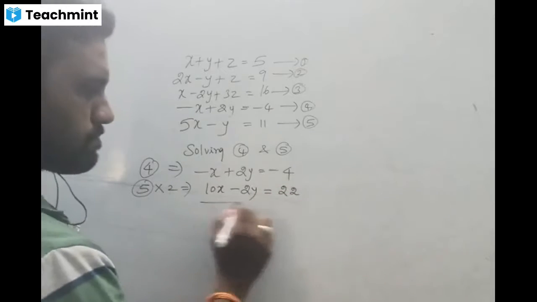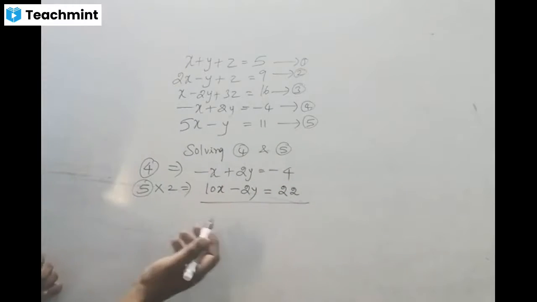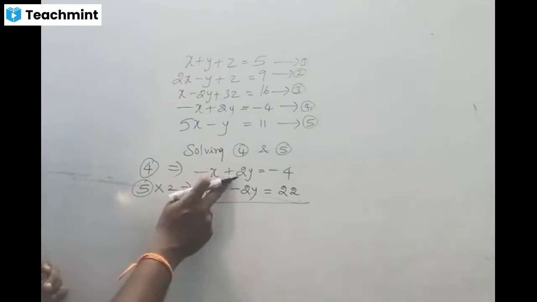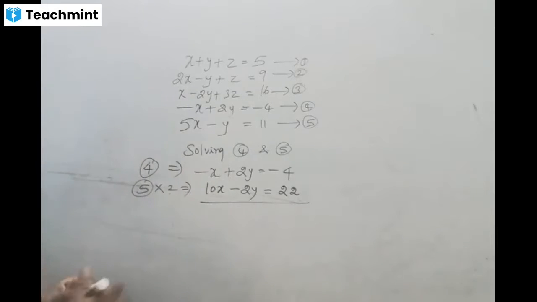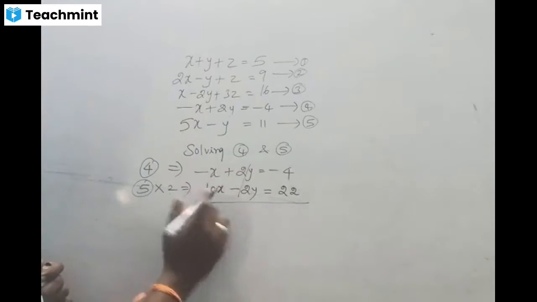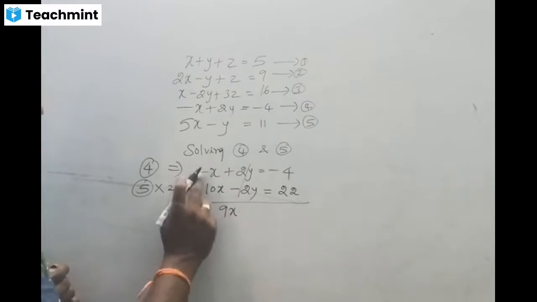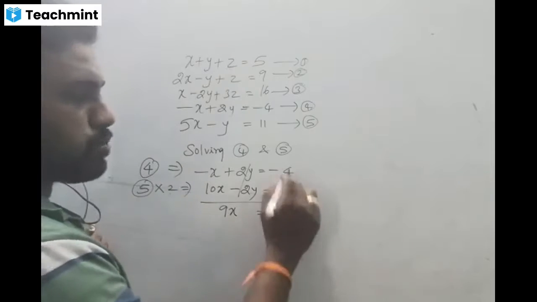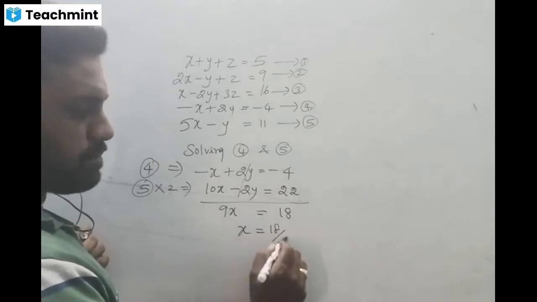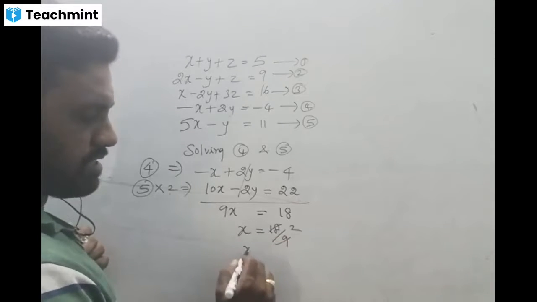Then what will happen? Both equations should be added because we have alternate signs. If we have the same sign, then we have to subtract. So plus 2y minus 2y, just added. 10x minus x, it will be 9x. 22 minus 4, that will be what? 18. So x equal to what? 18 by 9. You get x equal to 2.